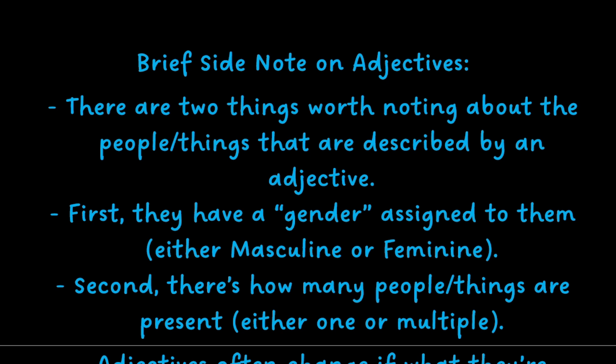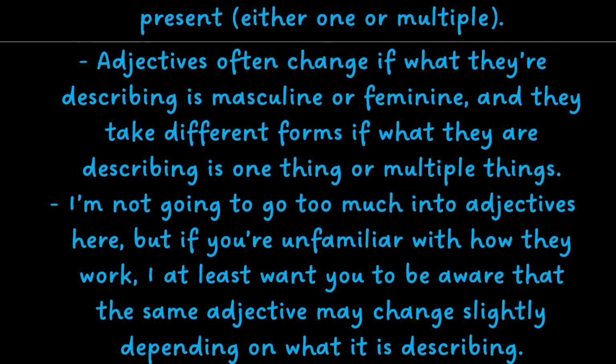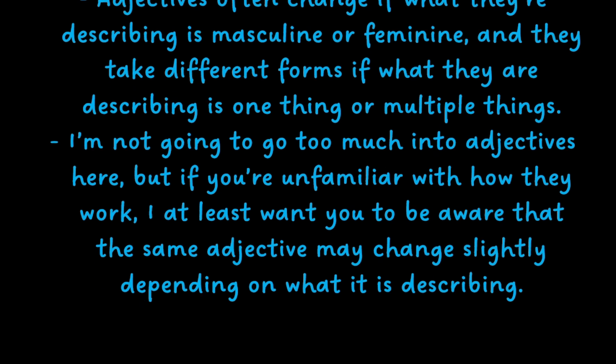Also, as a brief side note on adjectives, there are two things worth noting about the people or things that are described by an adjective. First, they have a gender assigned to them, either masculine or feminine. And second, there's how many people or things are present, either one or multiple. Adjectives often change if what they're describing is masculine or feminine, and they take different forms if what they're describing is one thing or multiple things. I'm not going to go too much into adjectives here, but if you're unfamiliar with how they work, I at least want you to be aware that the same adjective may change slightly depending on what it's describing.